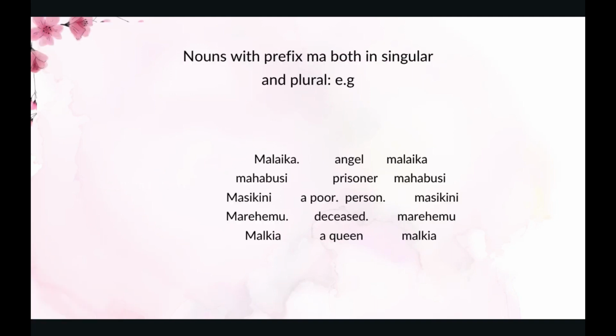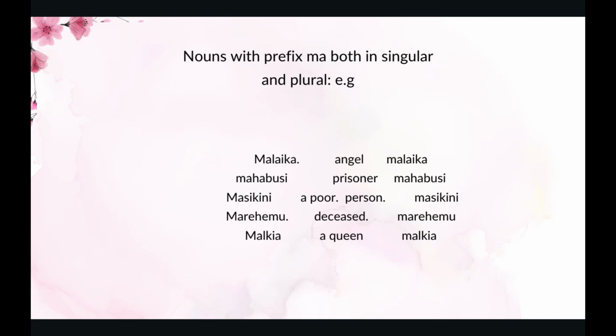Then we have nouns with prefix ma, both in singular and in plural. An example, malaika. Malaika is an angel. An angel is still called malaika in plural.